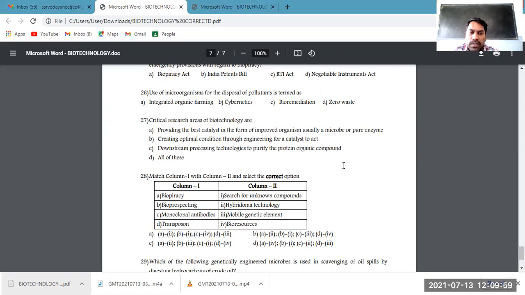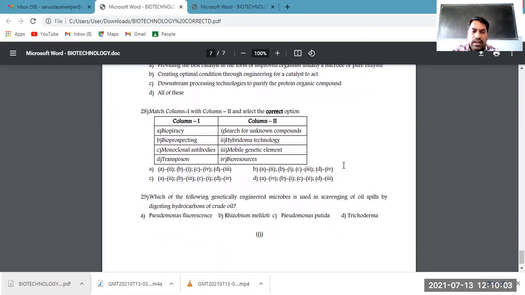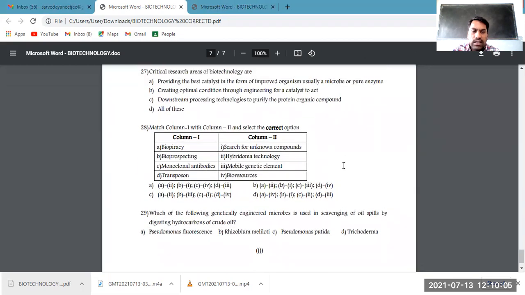One such example will come in the last question, to remove oil stains. Genetically engineered microbes are used to scavenge oil. Oil spills are pollutants which may cause bad odor and unpleasant smell, and even make the area slippery.